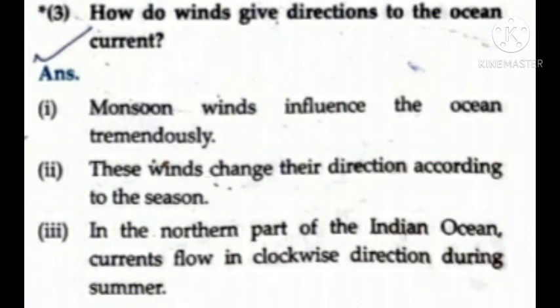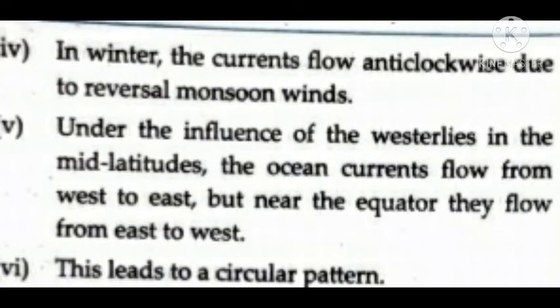Next question, how do winds give direction to the ocean currents? Answer: first point, monsoon winds influence the ocean tremendously. Second, these winds change their direction according to the season. Third, in the northern part of the Indian Ocean, currents flow in clockwise direction during summer. Next point, in winter the currents flow anti-clockwise due to reversed monsoon wind.